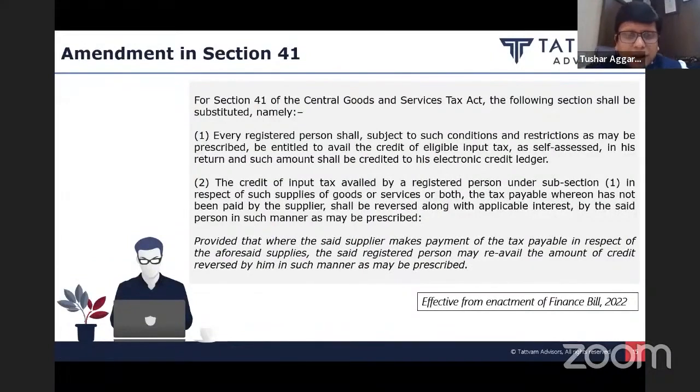Moving on to the next amendment. Friends, I am covering all my indirect tax amendments and I will be taking all the questions and answers in the end. Rest assured that each of your questions will be answered in the end. You can keep on writing in the chat box.